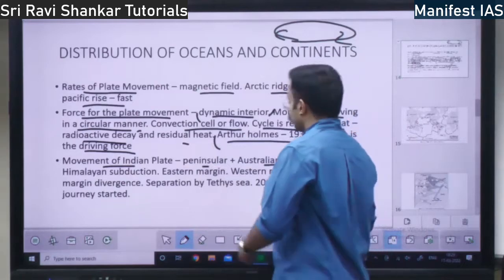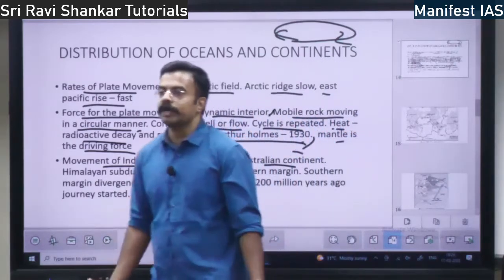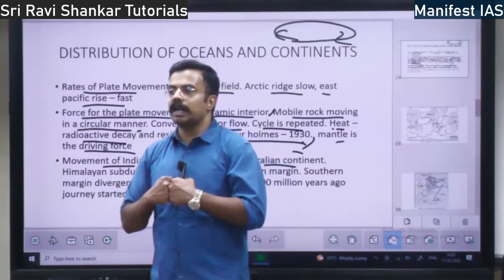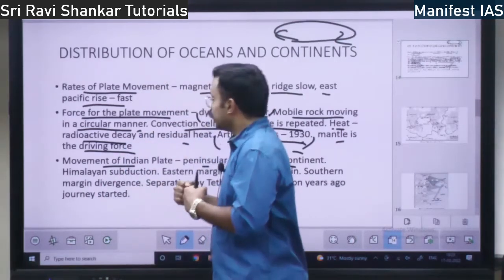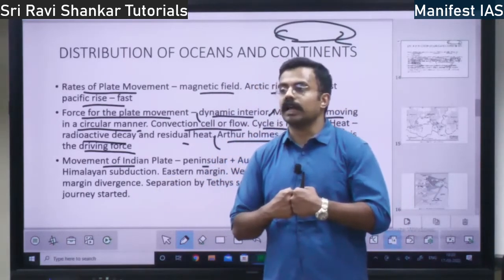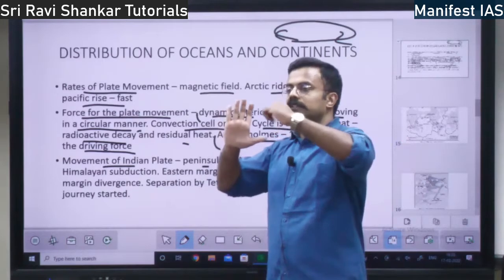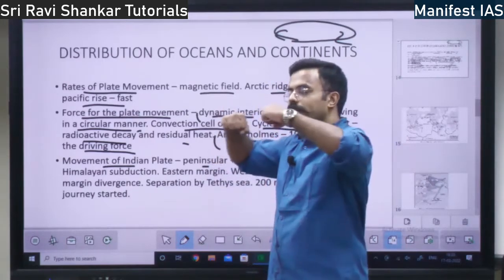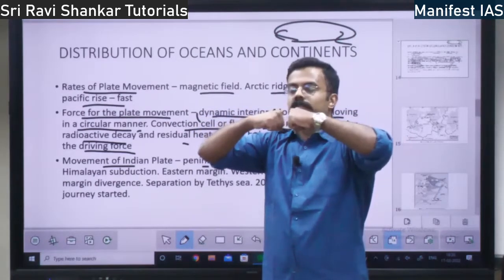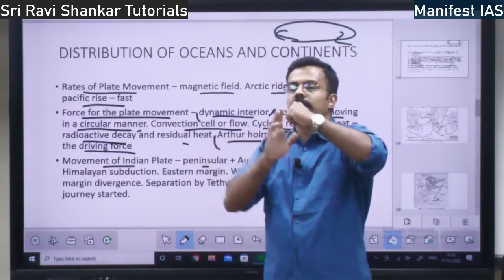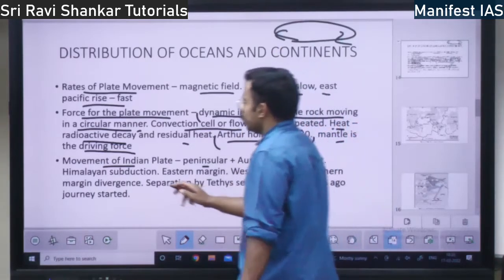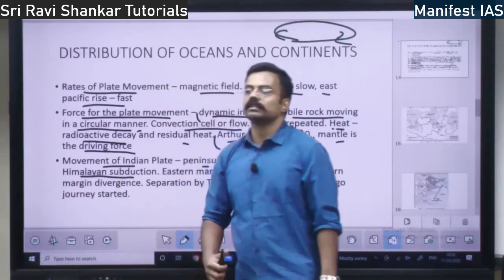So this plate, what happened? It started moving towards the north and collided with the Eurasian plate. There was no concept of the Himalayas. See, the Indian plate was coming like this, and there was the Eurasian plate. They come and collide together. When it collided, there was a lot of friction, because of which the Himalayas come up, right? The Himalayas come up because of this collision.